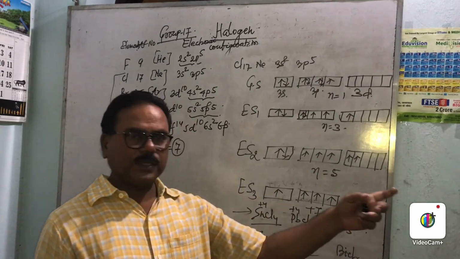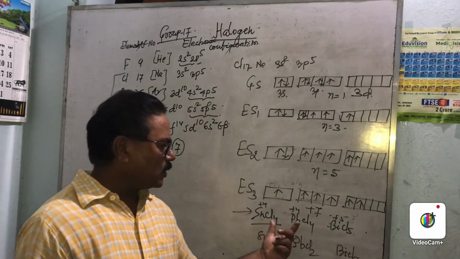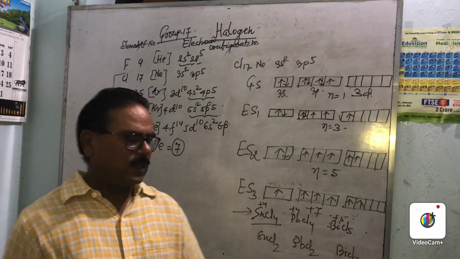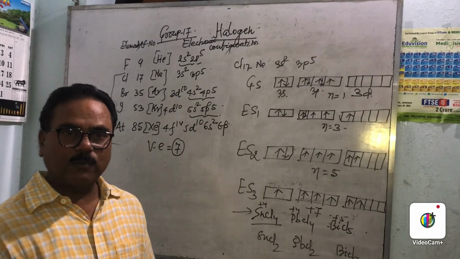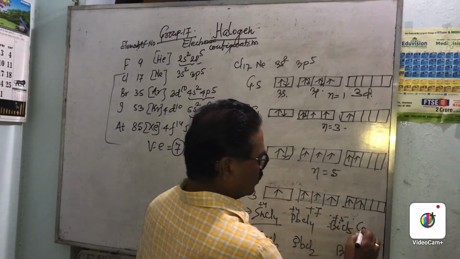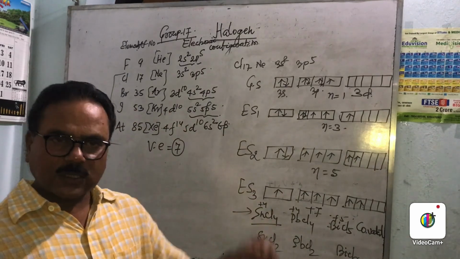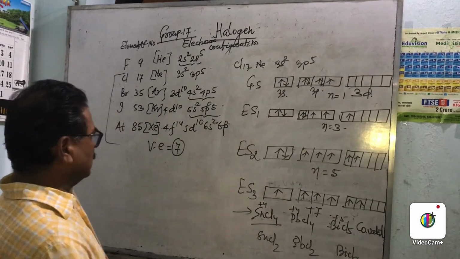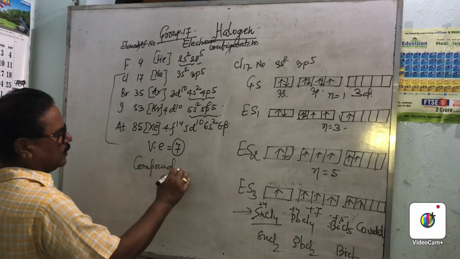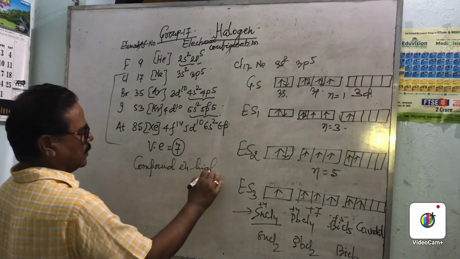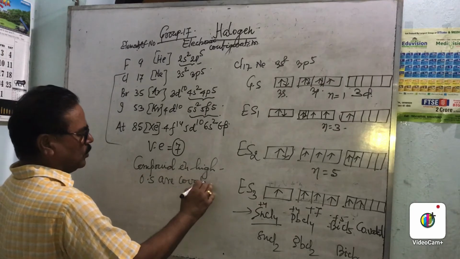Compounds in higher oxidation state are the compounds of halogen with elements which are not highly electropositive, right? So it will share electrons to complete its octet, and it forms a covalent compound. So as the oxidation state increases, its covalent character increases, means compounds in higher oxidation state are covalent.